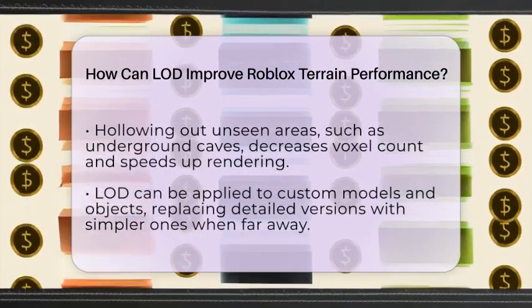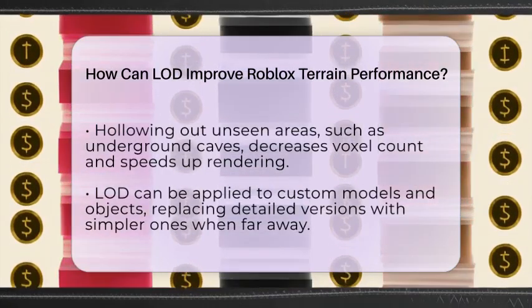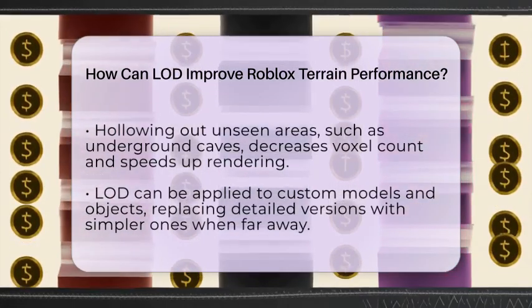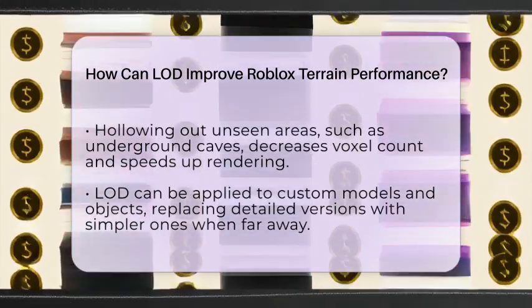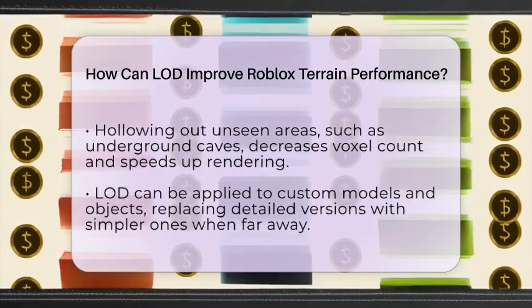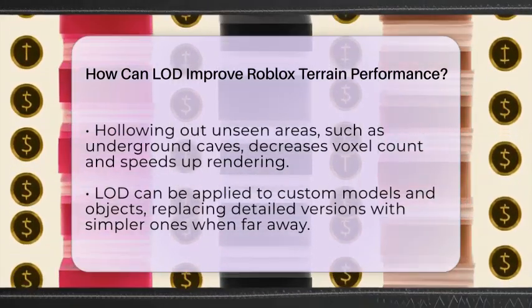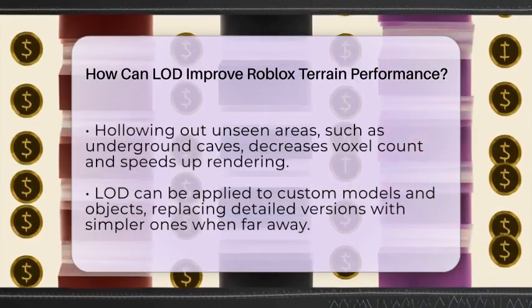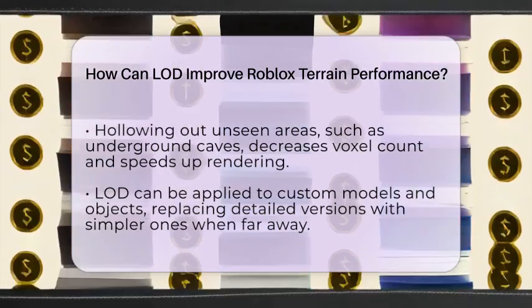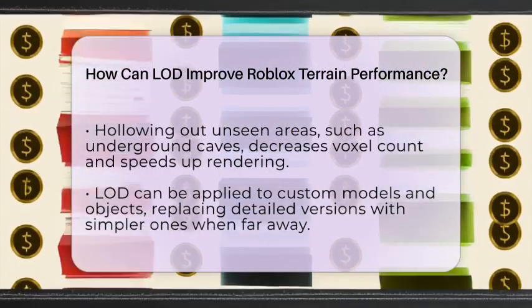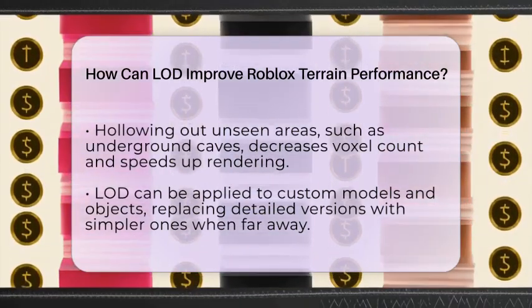Another way to improve performance is by limiting unnecessary terrain features. Avoid creating overly complex underground areas or using too many different terrain materials. Hollowing out parts of terrain that players cannot see, like underground caves or hidden areas, also cuts down on voxel count. This reduces memory use and speeds up rendering.